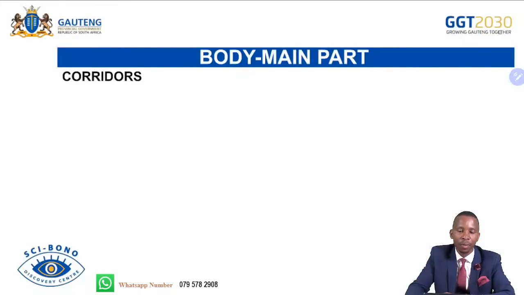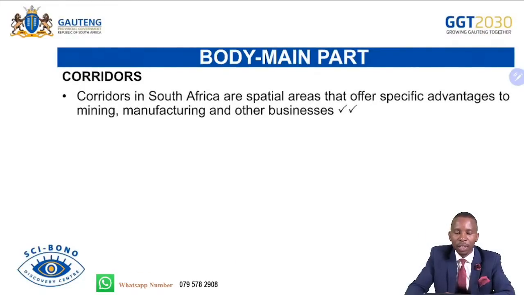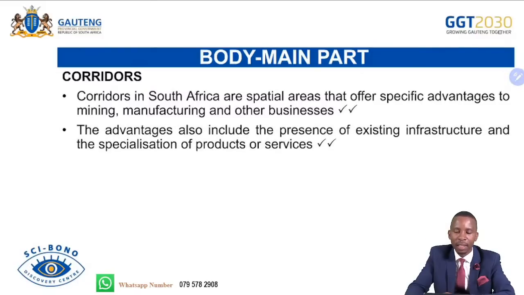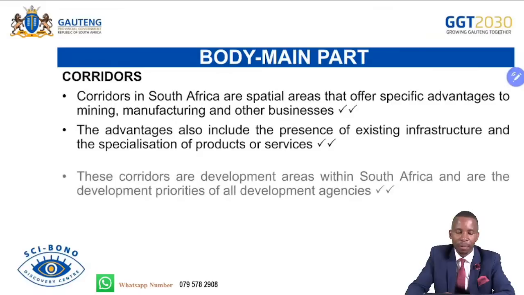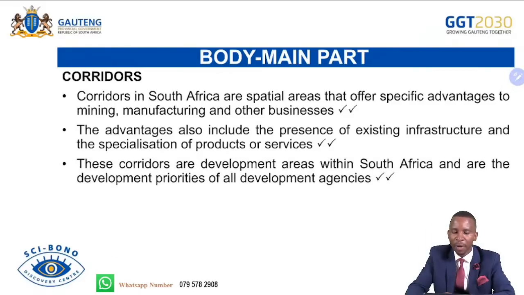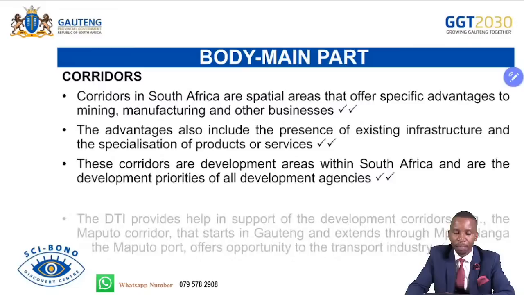The corridors. Corridors in South Africa are special areas that offer specific advantages to mining, manufacturing, and other businesses. These refer to the tract of land that forms the passageway to allow access from one point to another. The advantages also include the presence of existing infrastructure and the specialization of products or services. These corridors are development areas within South Africa and are the development priorities of all development agencies.